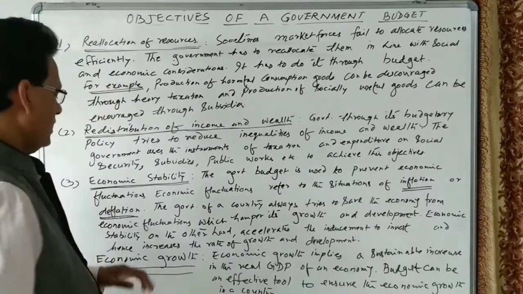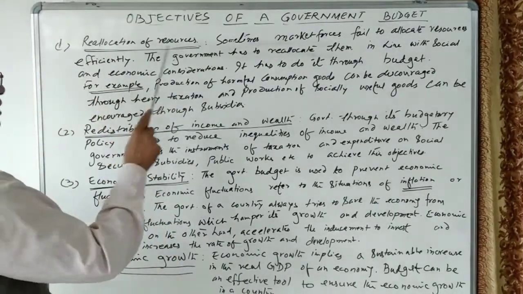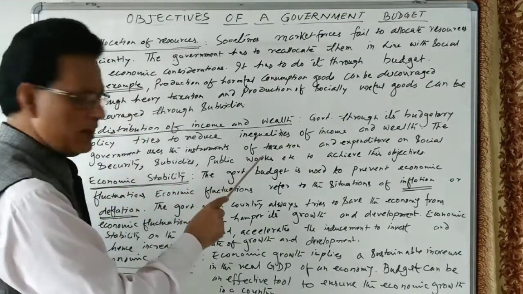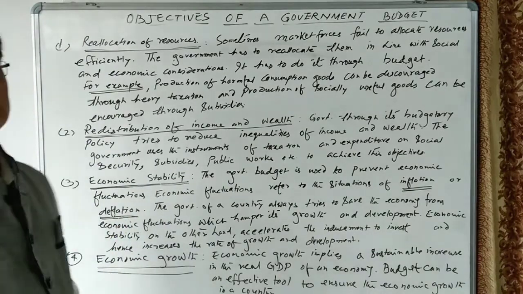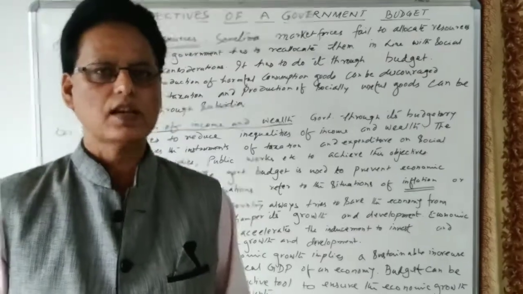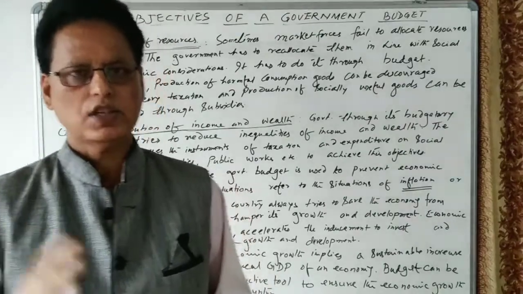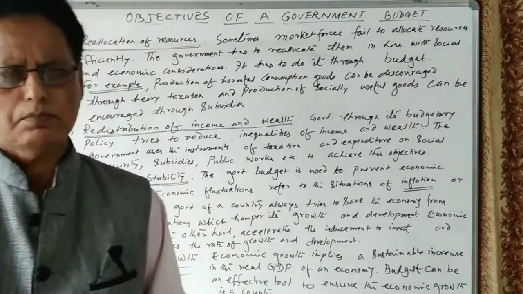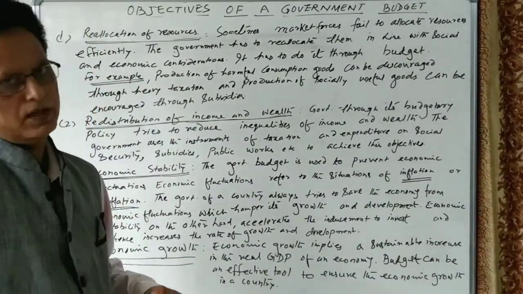So these are the important objectives. Let us see what the objectives are. First one is reallocation of resources. Second one is redistribution of income and wealth. Third one is economic stability, and fourth one is economic growth. So these are the important objectives. Apart from these, many other objectives are there, such as reduction of regional imbalances, and some other objectives are also there. So these are the important objectives of the government budget.